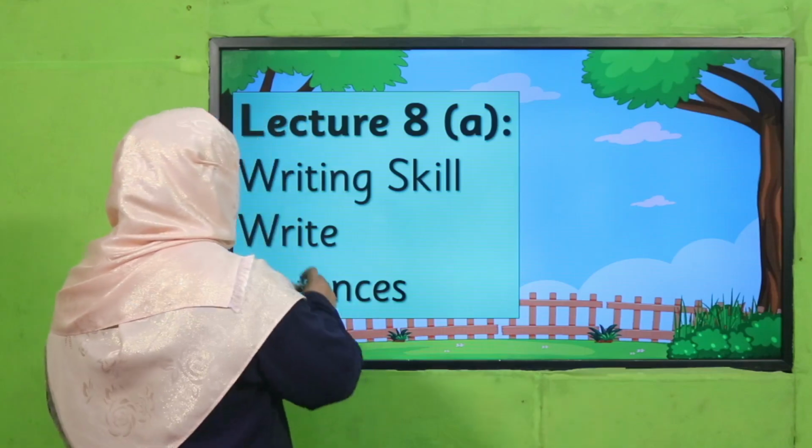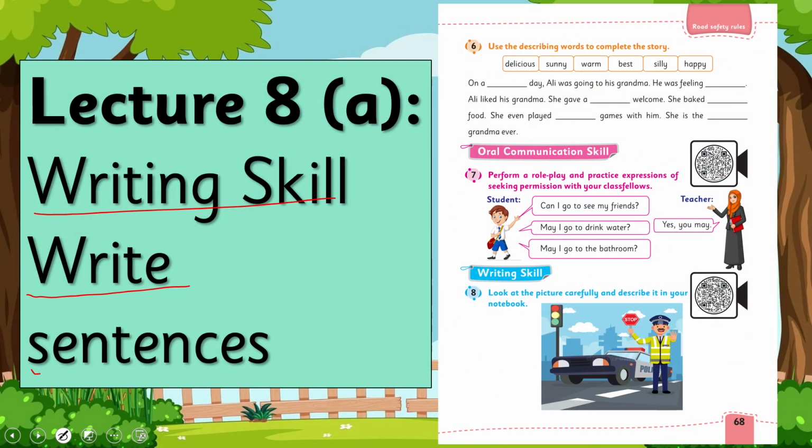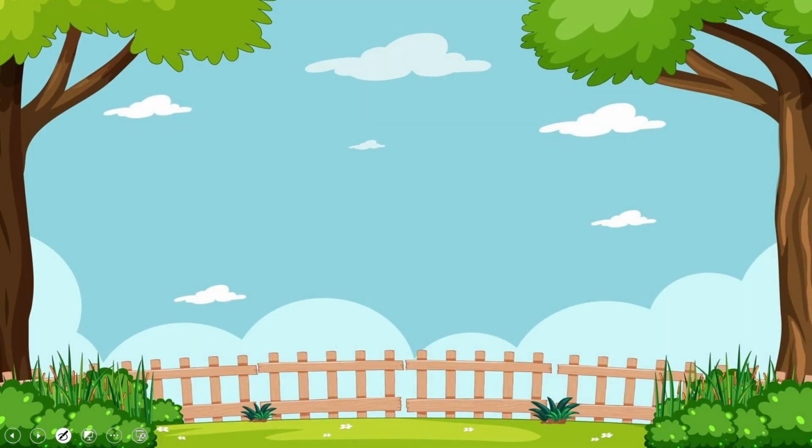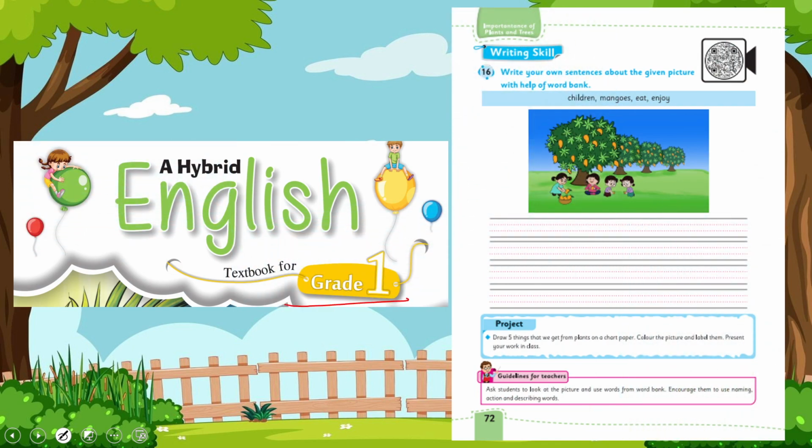So, my dear students, today under the title of writing skill, we are going to learn how to write sentences by using naming and describing words. Before this in English for grade 1, we have learned how to describe a picture. Remember, we learned to describe a picture and then we wrote about the picture. I hope you remember. If not, you may watch this video lecture again.